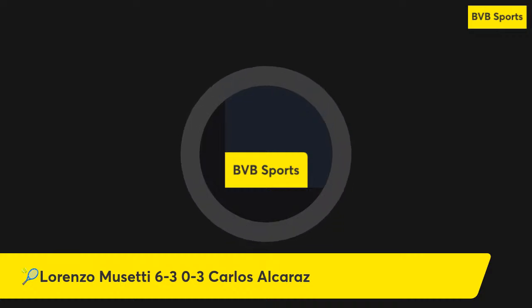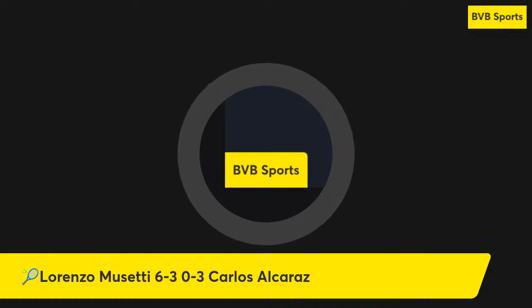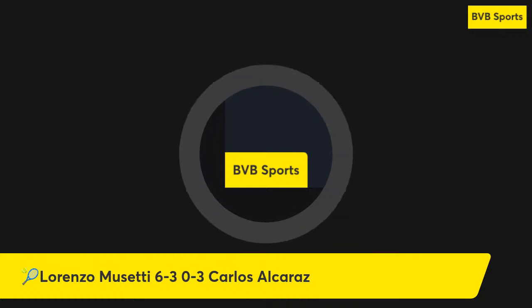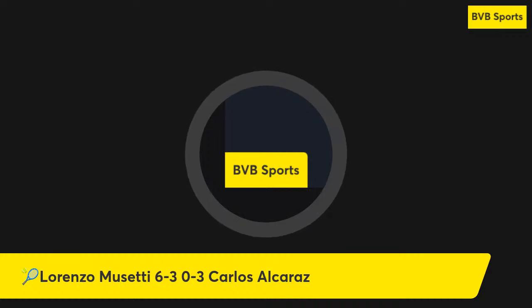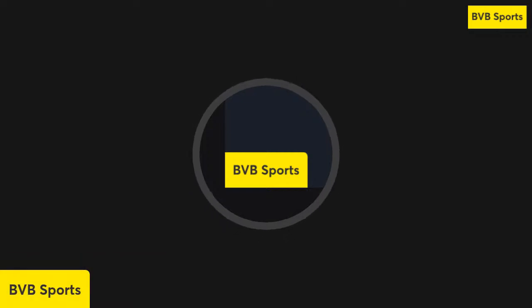Lorenzo Musetti with a central serve. Carlos Alcaraz with a forehand return, forehand to forehand. Then Lorenzo Musetti strikes a backhand to the left, and then Carlos Alcaraz strikes a backhand return to the right, but then Lorenzo Musetti strikes a shot to the right after that. Then Carlos Alcaraz forehand return to the left. Then Lorenzo Musetti strikes a forehand to the right, but just out. And it's another break for Carlos Alcaraz in the second set.